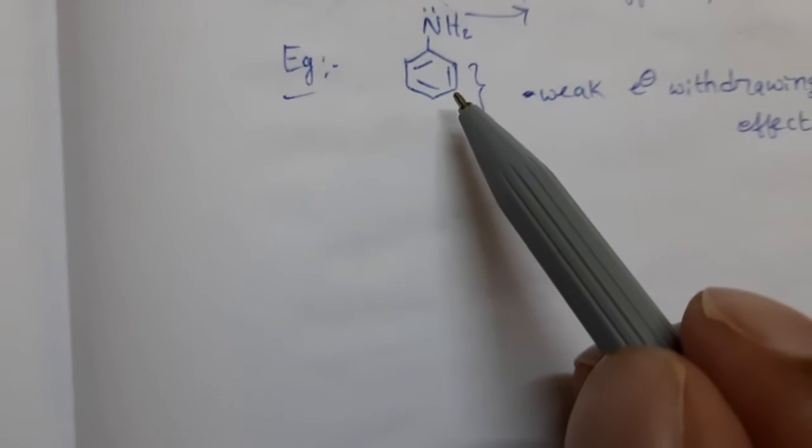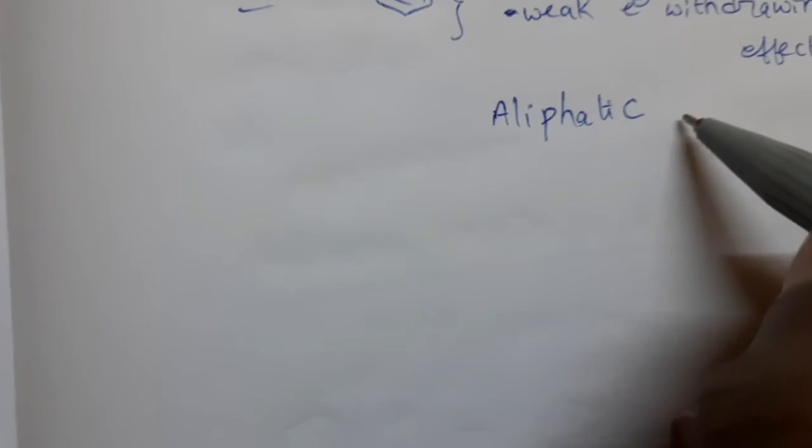So due to these two effects, the basicity is less than aliphatic amines. Basicity of aryl amines is less than aliphatic amines.